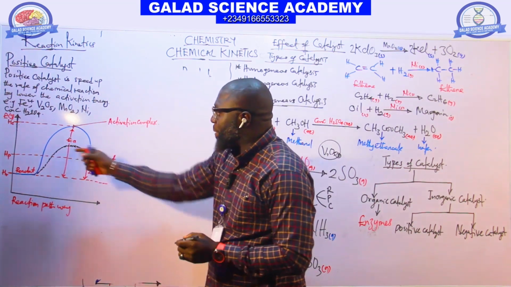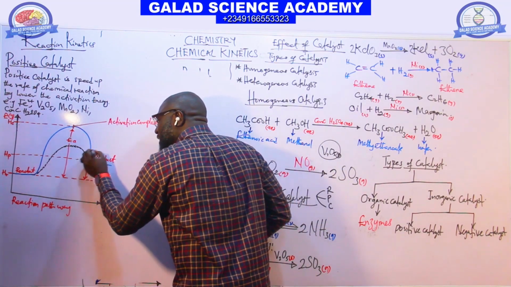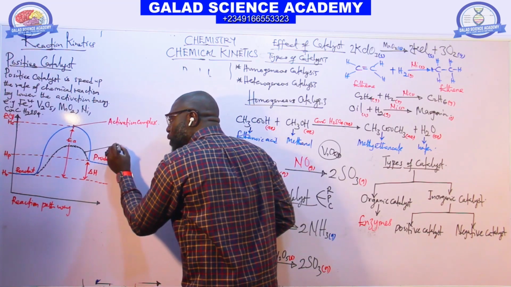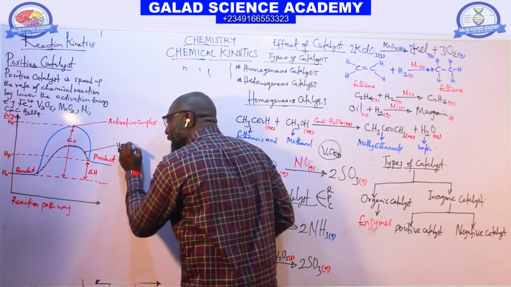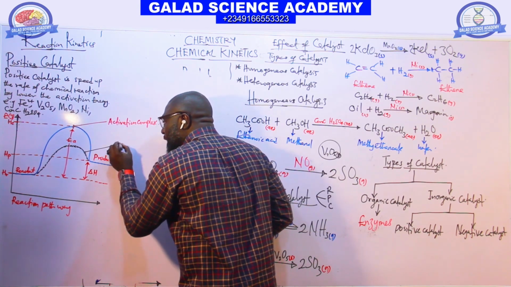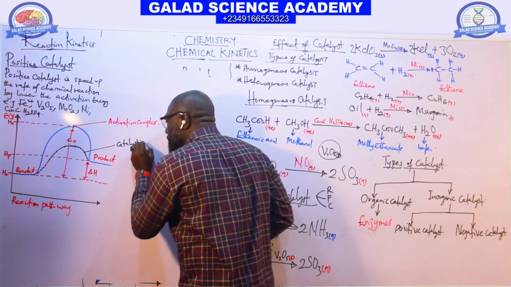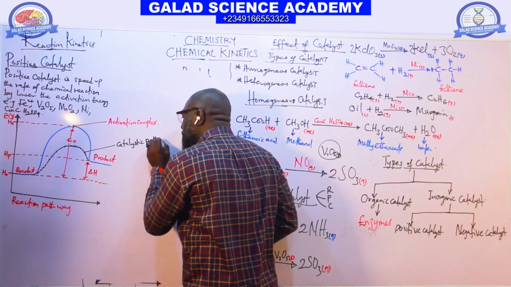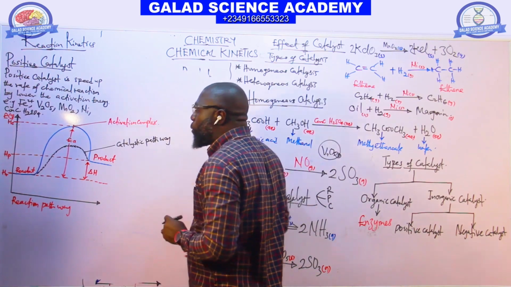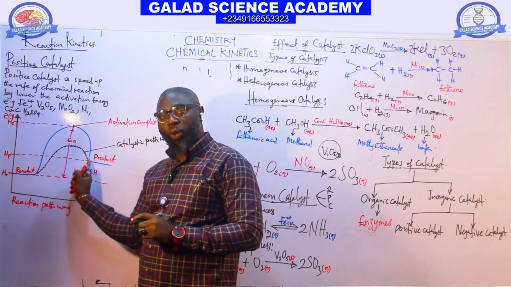This represents the catalytic pathway. When a catalyst is added, this is the new pathway given.